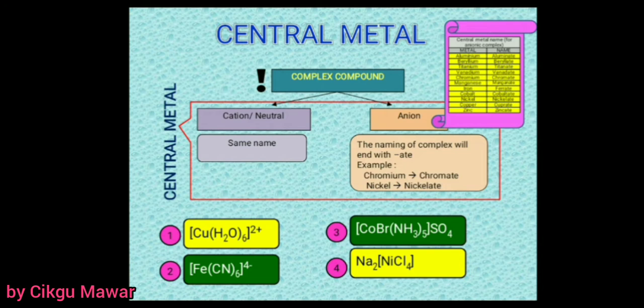The fourth is also a complex compound. Since sodium is a cation, this complex ion is an anion. The right side must be an anion. So what is the nickel name here, the central atom name? Because this is an anion, we must put -ate for nickel. Looking at this table, nickel becomes nickelate. So for this compound, we must use nickelate in naming the compound.